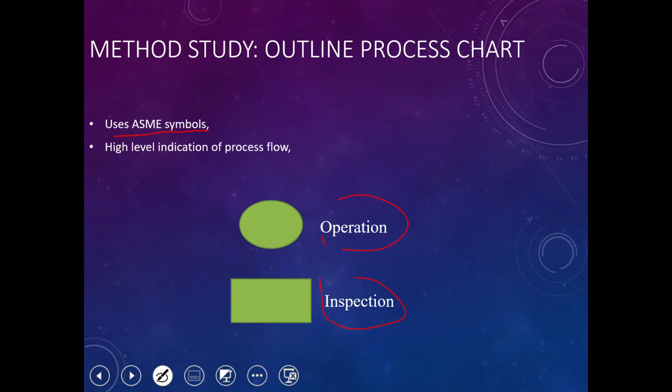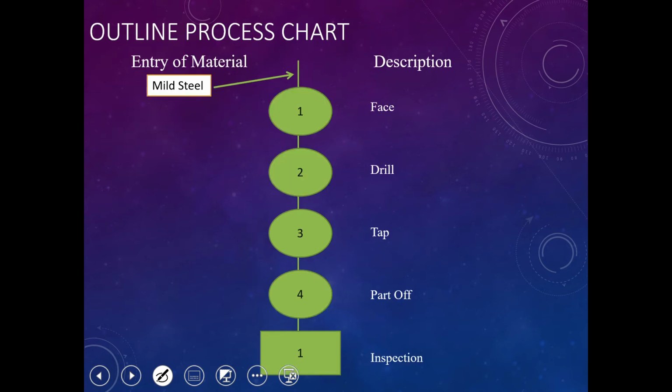For example, for the operation, when we make the SOP, standard operating procedure, or QC note, or machine operating procedure, or some instruction to the different level process, we use this outline process chart. This is very important and very beneficial for floor members to follow the instruction directly from the chart or process given. And then this is an example.